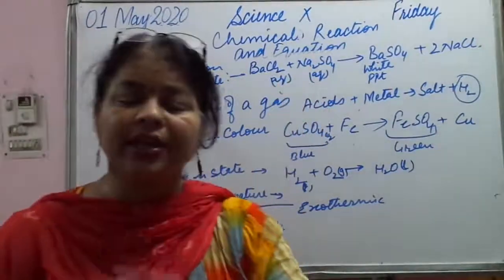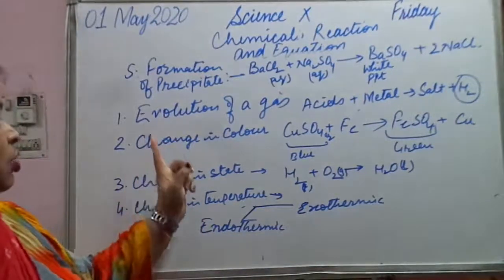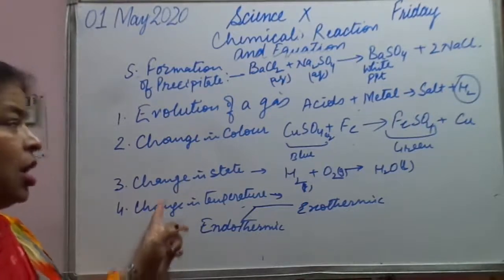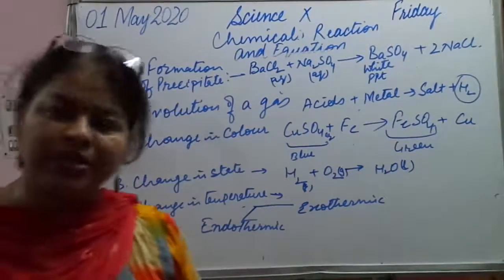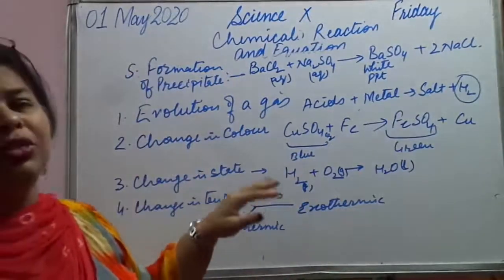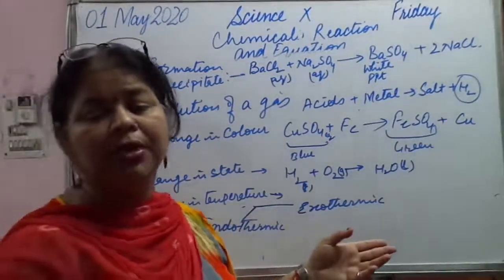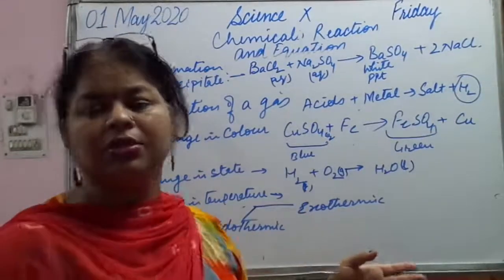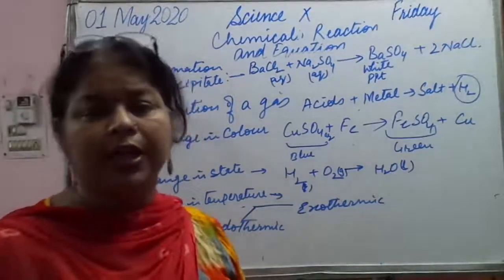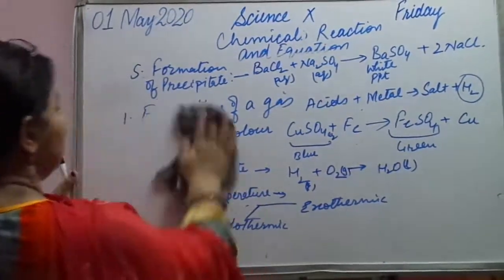Okay. So how many characteristics will show that a chemical reaction has taken place? Number 1, evolution of gas. Number 2, change in color. Number 3, change in state. Number 4, change in temperature. And the last one is formation of precipitate. So if any one or two or three of these changes are observed in a reaction, then we will say that a chemical reaction has taken place. I told you that when a temperature change is there, it can be either endothermic or exothermic.